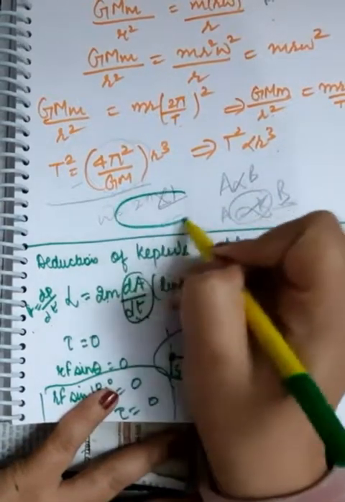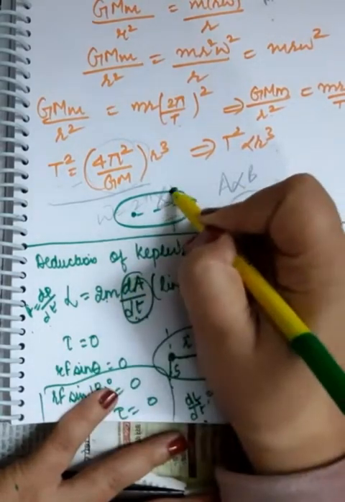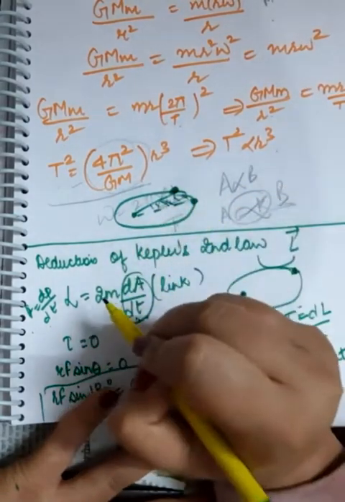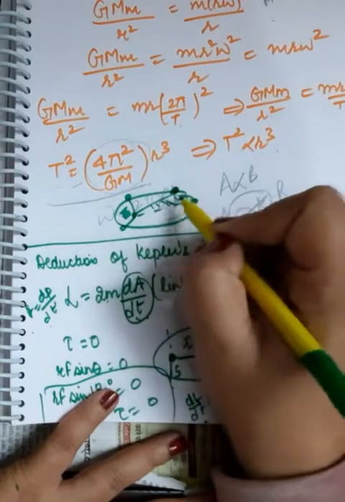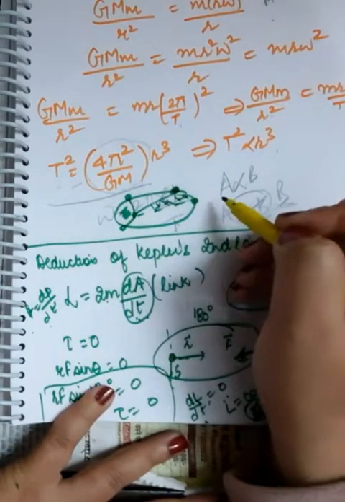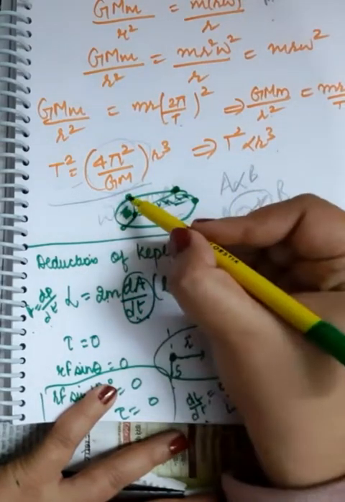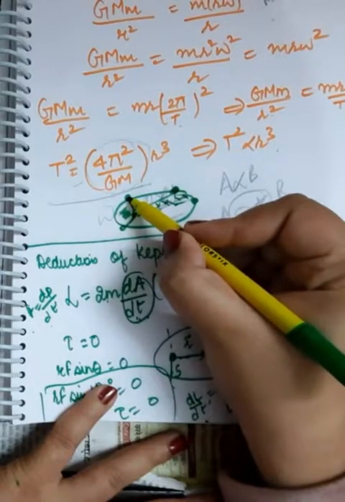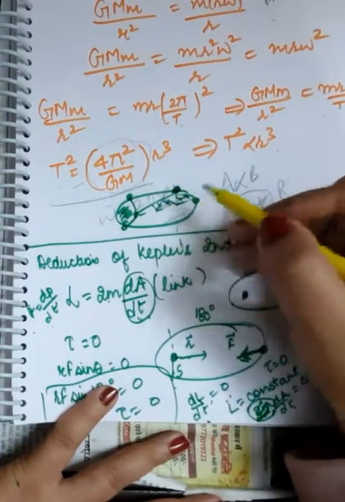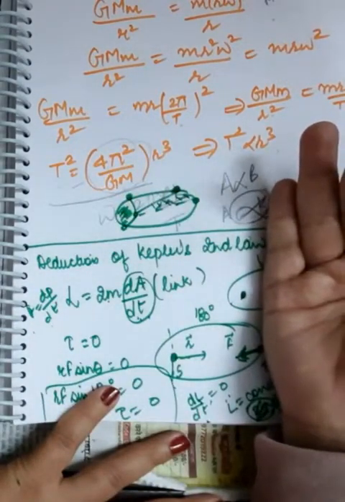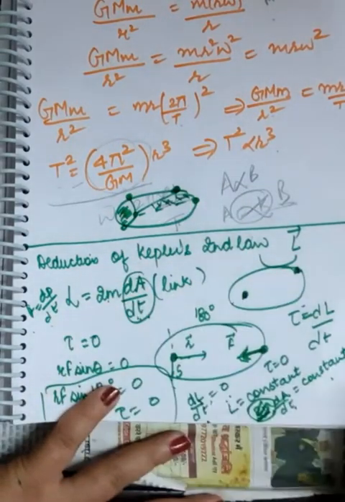So this means this is an orbit, this is sun. If the planet is situated here right now, after 15 days, whatever area it will cover, the same area it will cover when it is nearer to the sun, and you are measuring the areas after 15 days only. Give the planet the same time interval and you will see wonders working here, that despite the fact that the planet is now closer to the sun, it will cover the same area in another 15 days as it had already covered when the season was opposite. Okay, so this is Kepler's second law and we have deduced it from the knowledge of angular momentum.